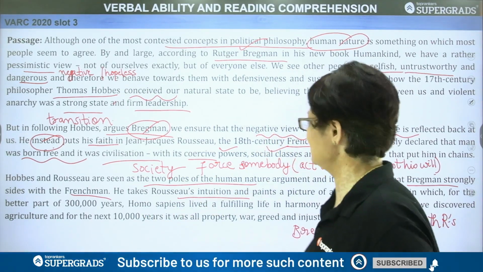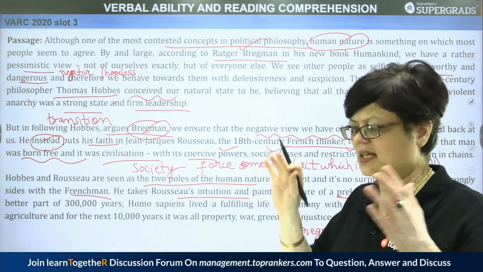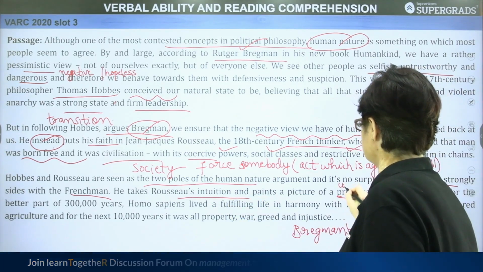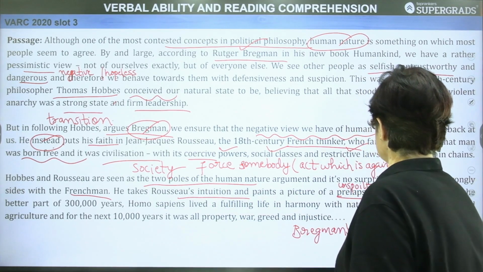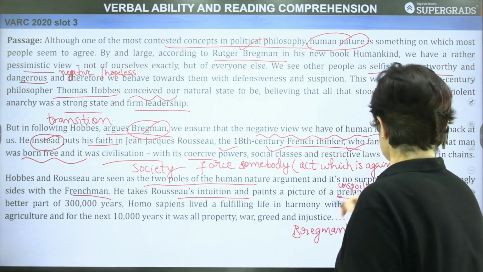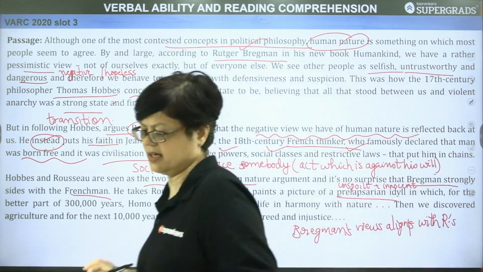So, what is that state? This is an imaginary ideal. Ideal means a state of imagination in which man was unspoiled and innocent initially.